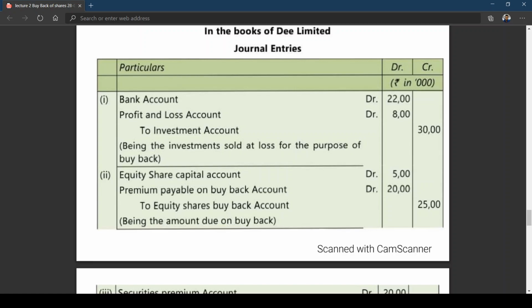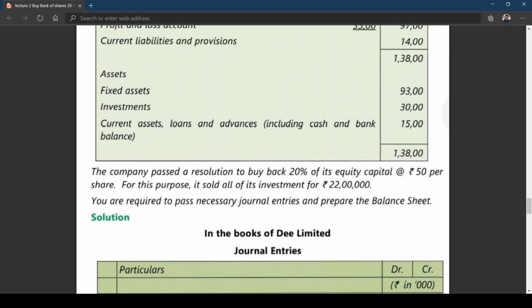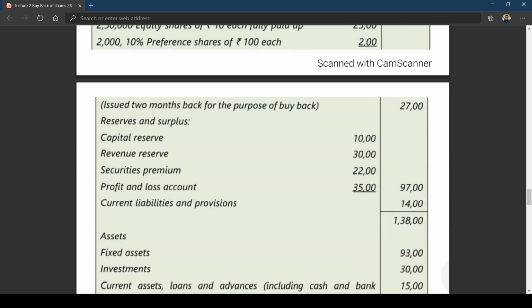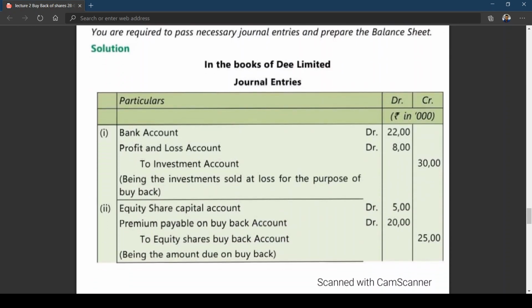Because what is the face value of the share here? The company passed a resolution to buy back 20% of equity share capital at 50 rupees per share. What is the face value of equity share? You can see 10 rupees. So what is the premium? 40 rupees. That 40 rupees they're adjusting towards premium payable on buyback.